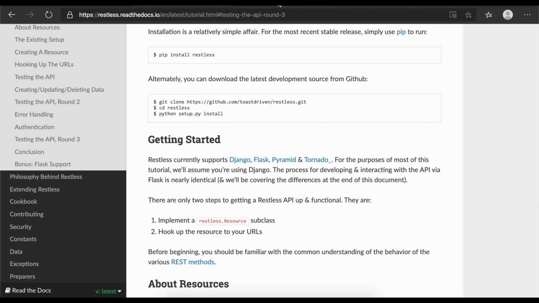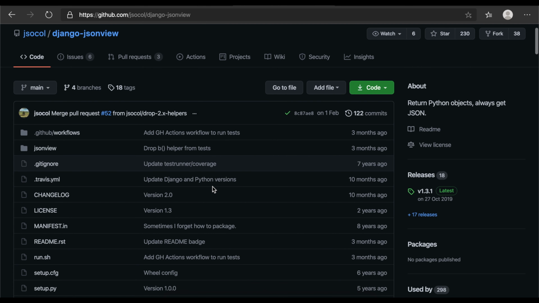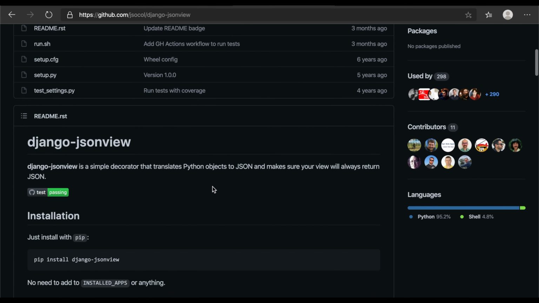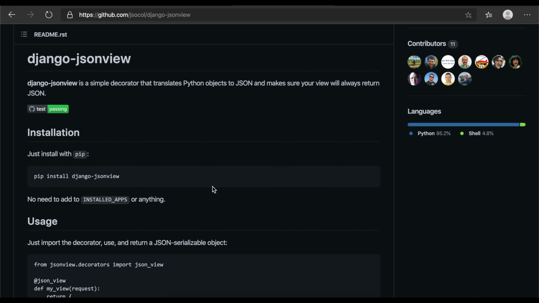Coming to the next one, Django JSON View, which is also very important when you're working with JSON APIs. This Django JSON View is a simple decorator that translates Python objects to JSON and makes sure your view will always return JSON.